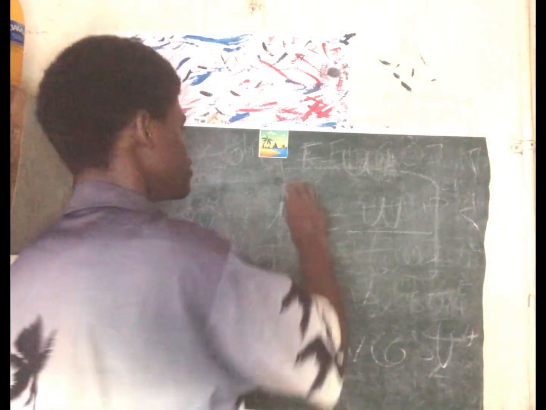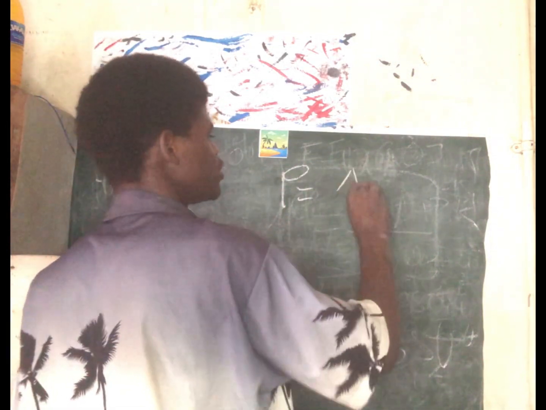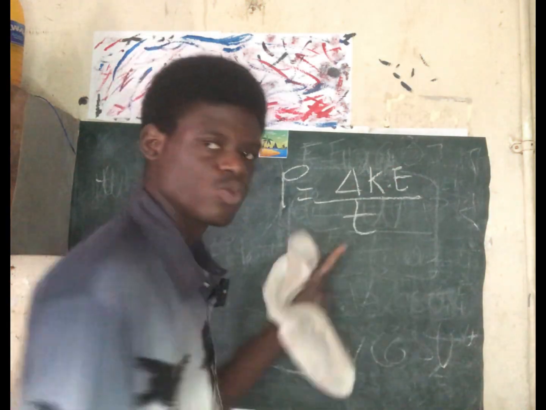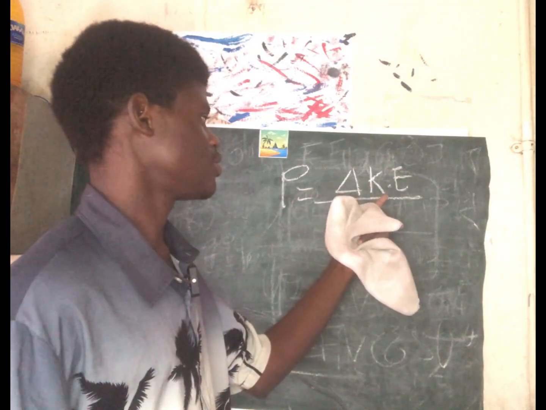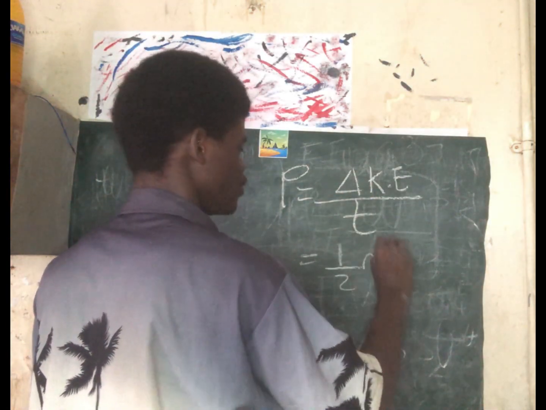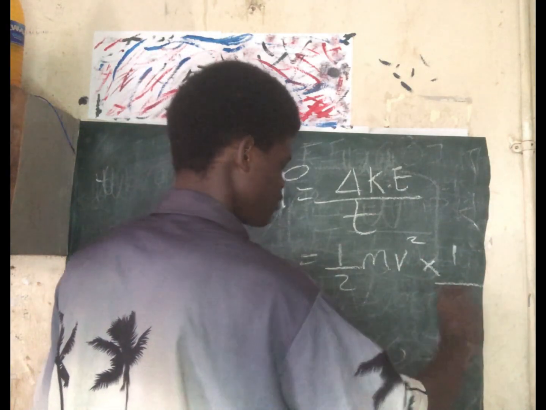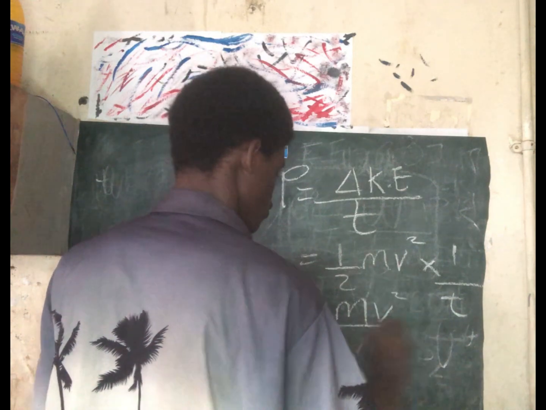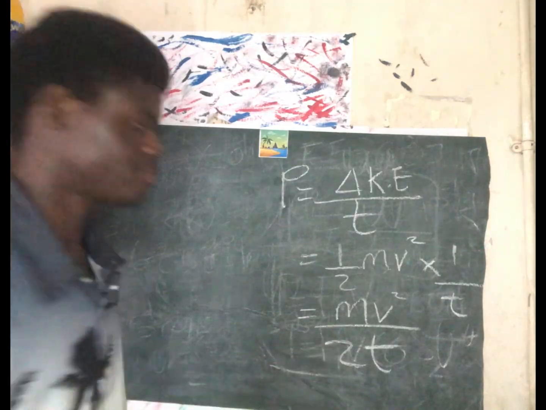You also know that since work done is change in kinetic energy, power is also change in kinetic energy over time. Since work done is change in kinetic energy according to the work-energy theorem, power can be change in kinetic energy over time. I know kinetic energy is half mv squared, so divided by t, times 1 over t, that will give us mv squared over 2t. So this is also another formula for power.